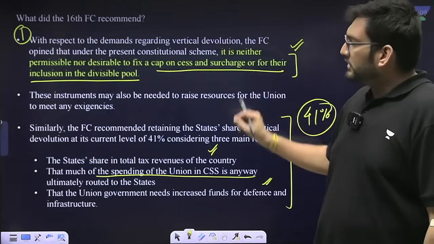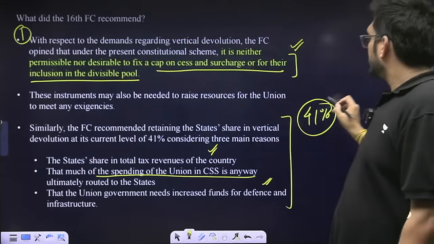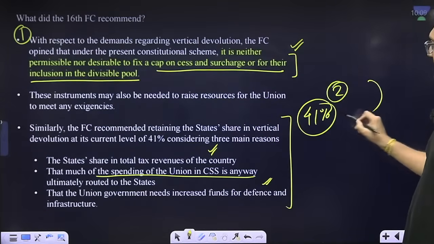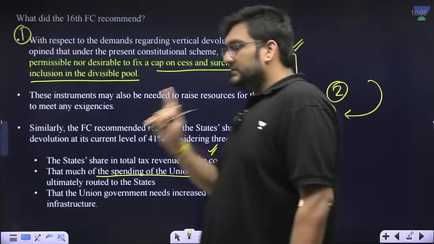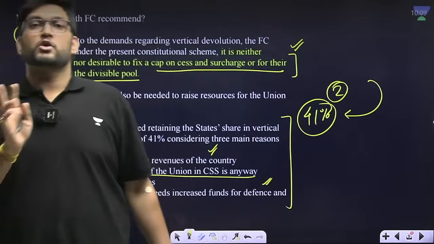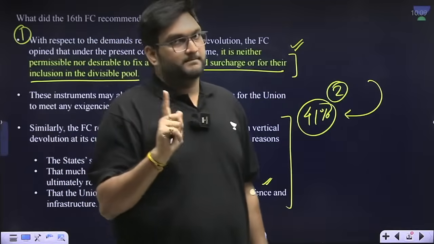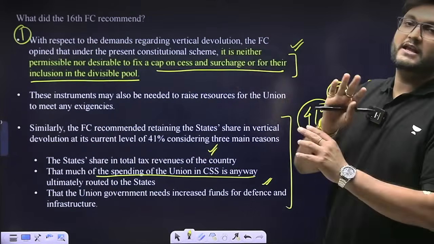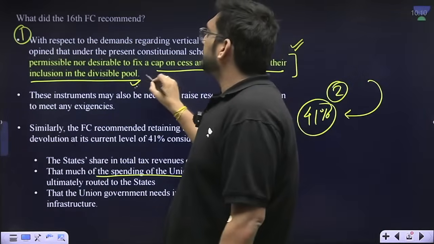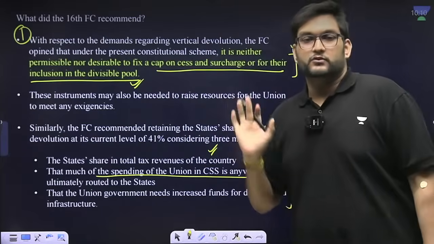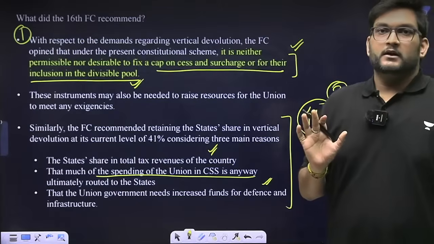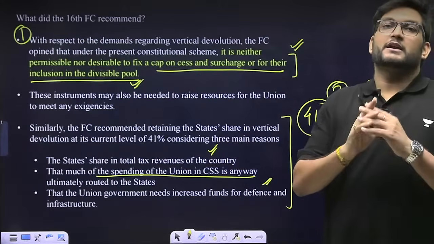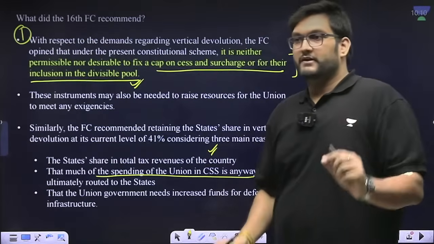So, two major points. The 16th Finance Commission says we will keep it at 41%, no change vis-a-vis the 15th. Second, with regards to cess and surcharge, they said we cannot include it in the divisible pool. It will remain outside the divisible pool. So vertical devolution remains more or less the same, 41%.